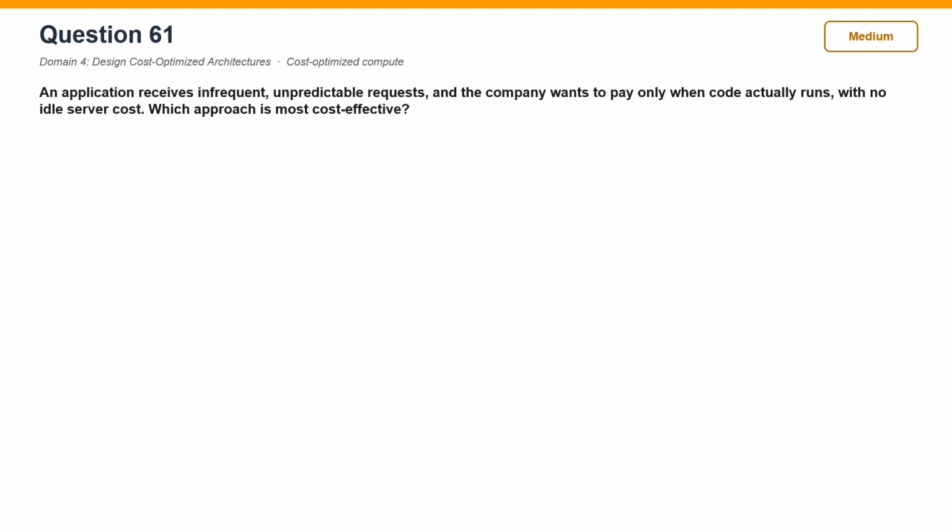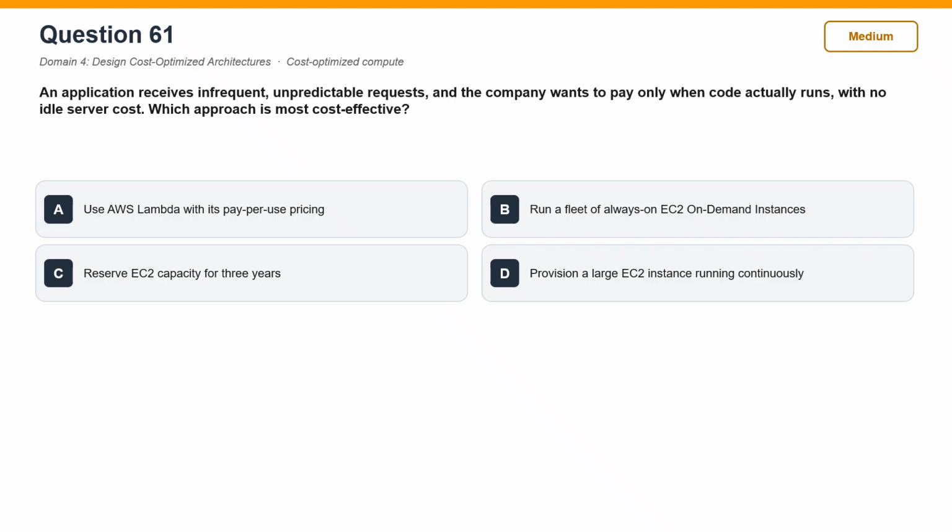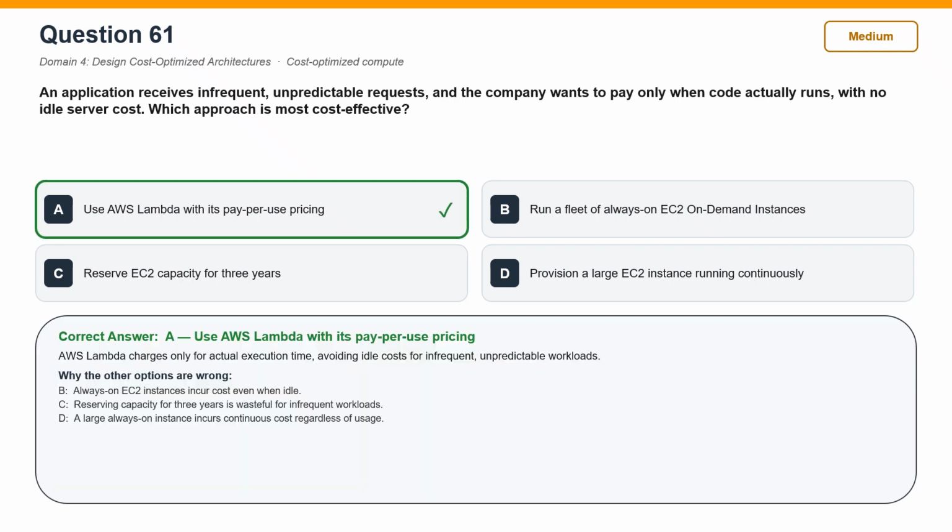Question 61. An application receives infrequent, unpredictable requests, and the company wants to pay only when code actually runs, with no idle server cost. Which approach is most cost-effective? The correct answer is A. Use AWS Lambda with its pay-per-use pricing. AWS Lambda charges only for actual execution time, avoiding idle costs for infrequent, unpredictable workloads.